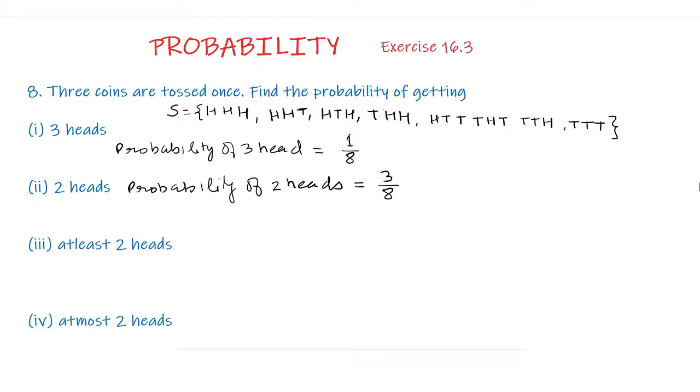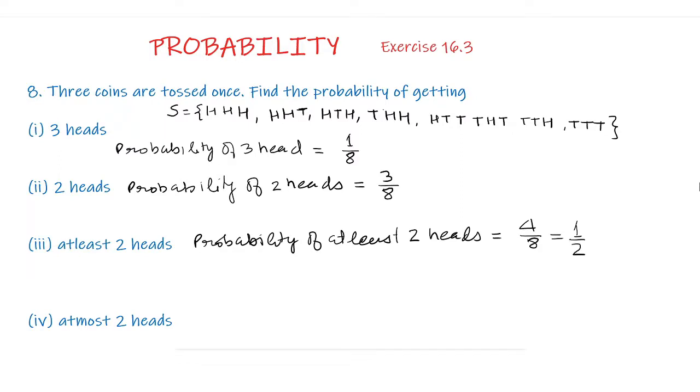Now part 3, which is at least 2 heads. It means that there must be 2 or more heads. So 3 heads and 2 heads. 3 heads is one element and we have got 3 elements for 2 heads. So there are a total of 4 elements for at least 2 heads. So the probability for at least 2 heads is 4 upon 8, which is equal to 1 upon 2.